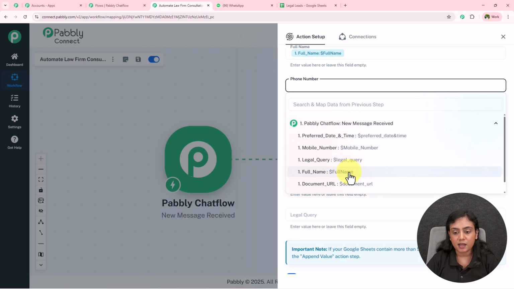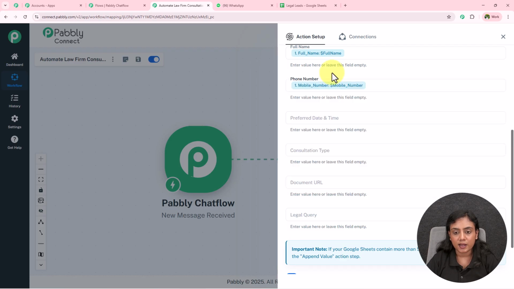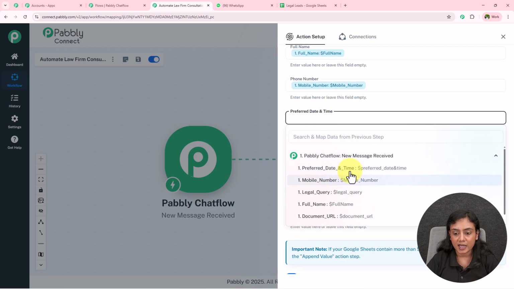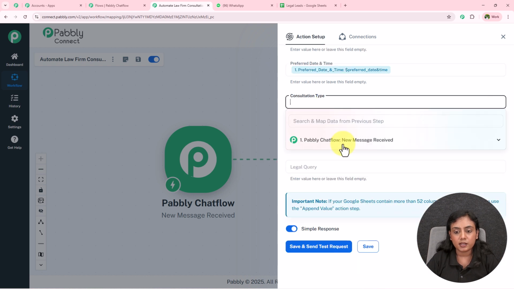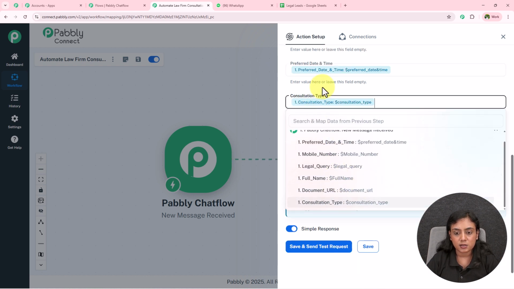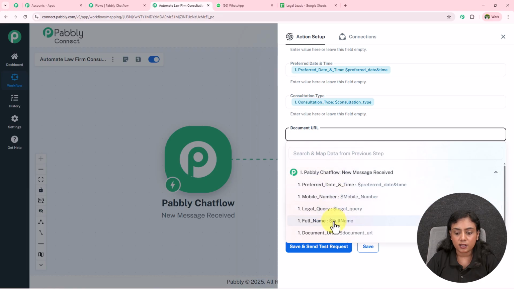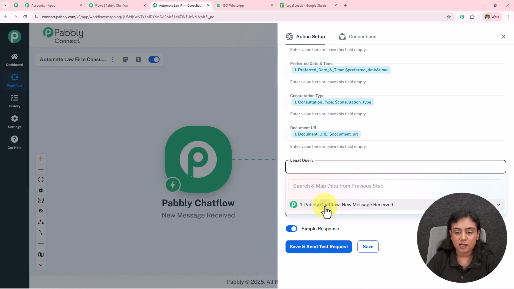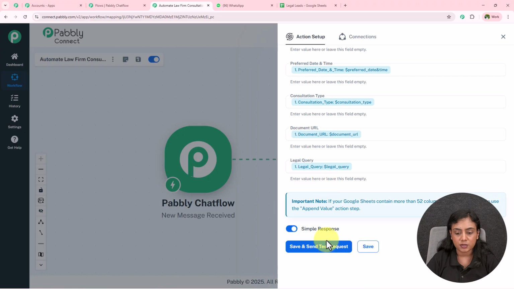In a similar manner, I'm going to map the data of the phone number right over here, with that the preferred date and time as well. Then I'm going to map the data of the consultation type over here as well. Then it is asking for the URL, for which I'm going to map the data of the URL, and lastly for the legal query, I'm going to map it. Okay, and simply click on the save and send test request button.